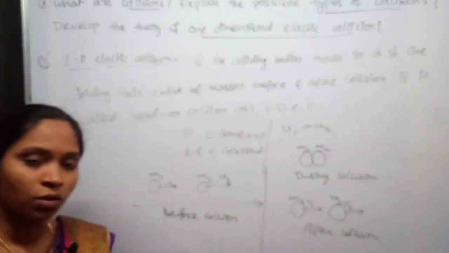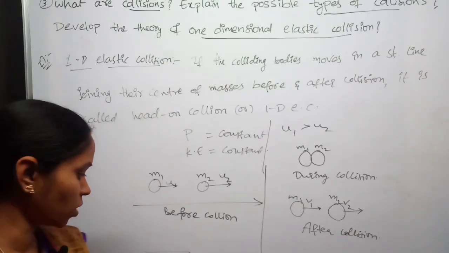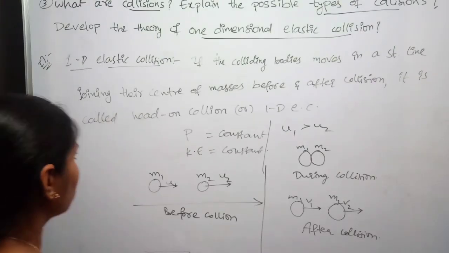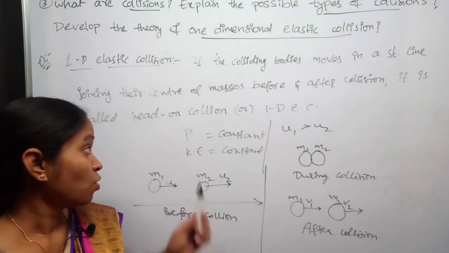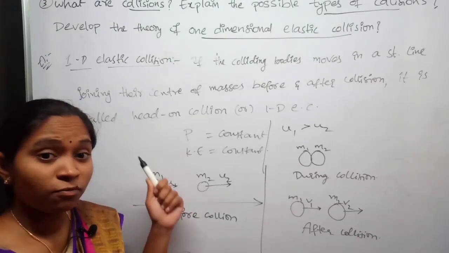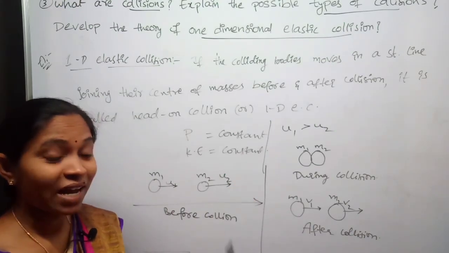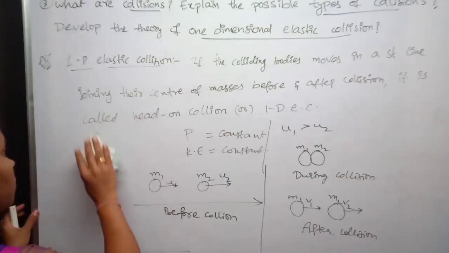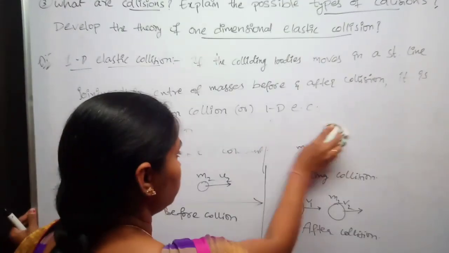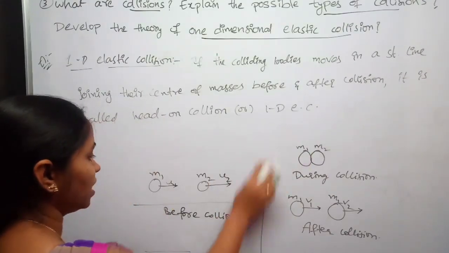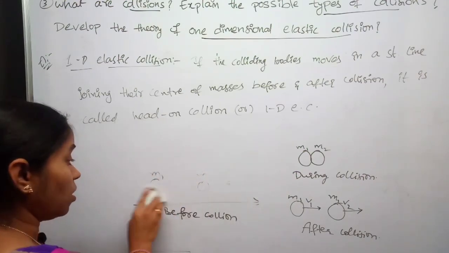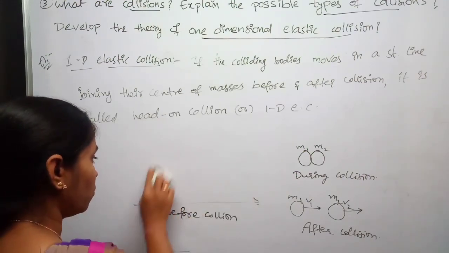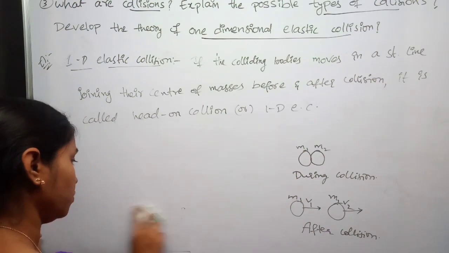This is after collision. So as per one-dimensional elastic collision, momentum after collision is equal to momentum before collision, and kinetic energy before collision is equal to kinetic energy after collision. Let's derive the final velocities, that is, the velocities after collision.